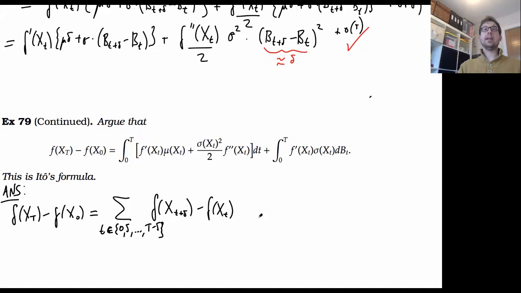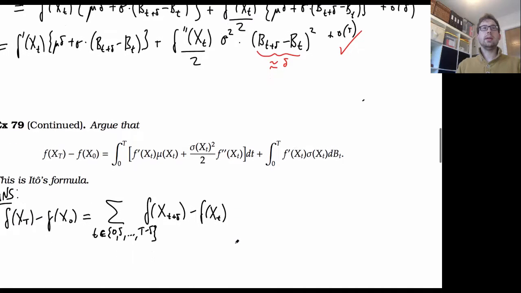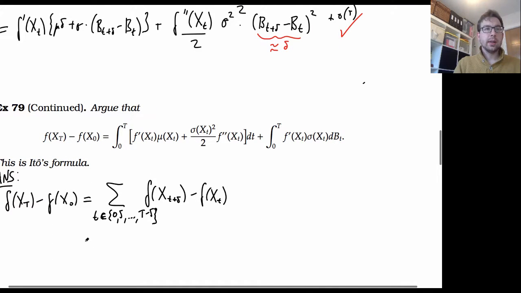And then I've got an approximation for these differences, that's given up here. So this is approximately equal to the sum over t, over the same range, of these terms up here.